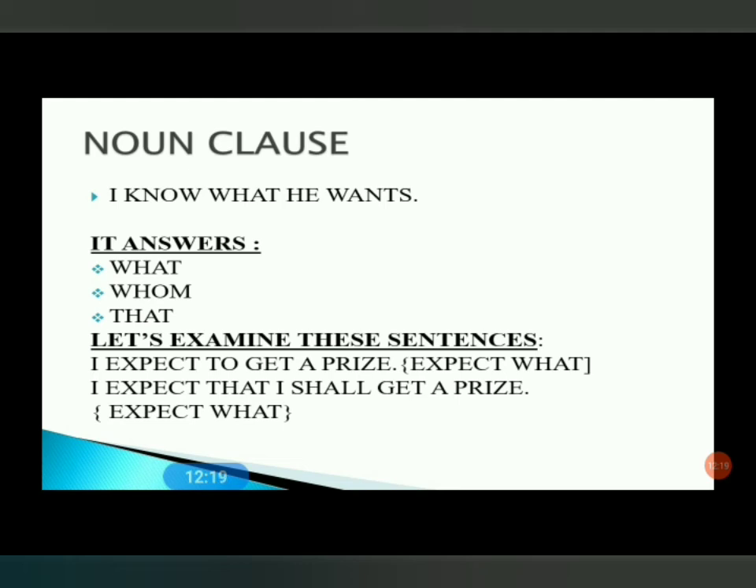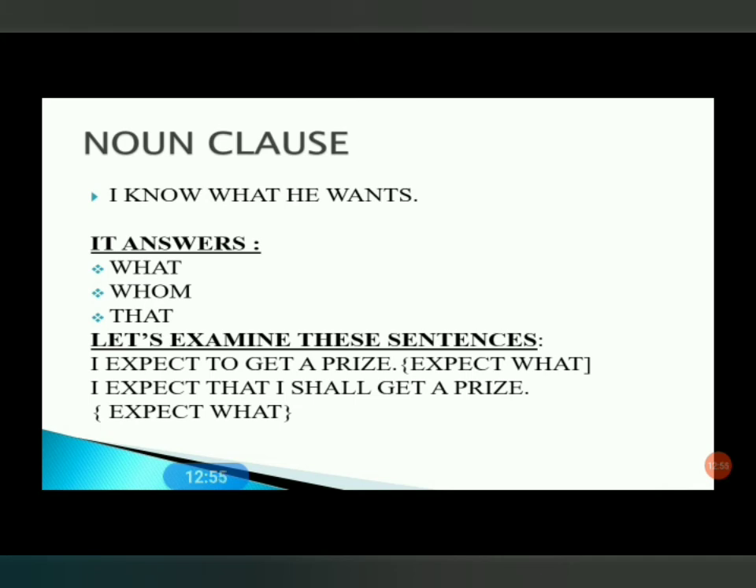Let's see noun clause. I know what he wants. To identify the noun clause, you have to form a question using what, whom. I know what he wants. It means what do you know? What do I know? The answer will be what he wants. So it is a noun clause. Noun clause answers what, whom.